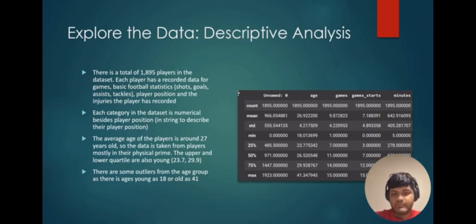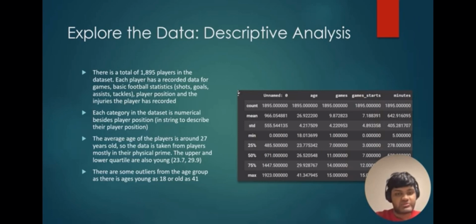According to the descriptive analysis, the average age is about 26.9, so 27 years old, and the lower quartile is about 23.7, and the upper quartile is about 29.9. So immediately we saw that the dataset was leaning toward the younger side. So we had the idea of not analyzing this dataset based on age and going toward more of a physical attributes side. So we looked at more of the physical attributes.